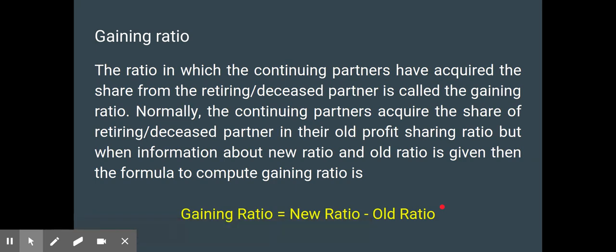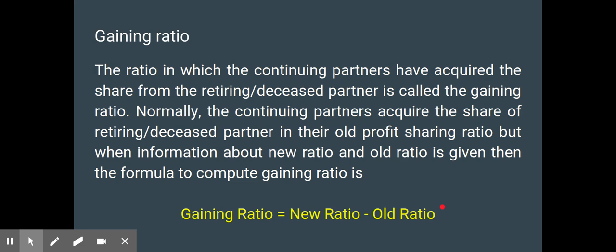So, for example, there are three partners in a firm: X, Y, Z. Z retires, so X and Y are now in the new partnership firm. For example, the old ratio of X, Y, Z is 5 is to 3 is to 2.